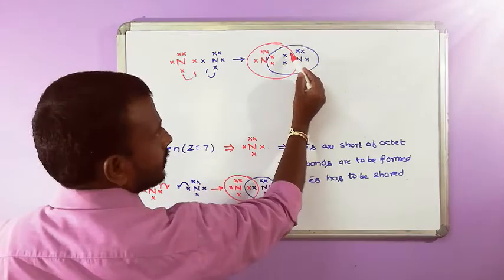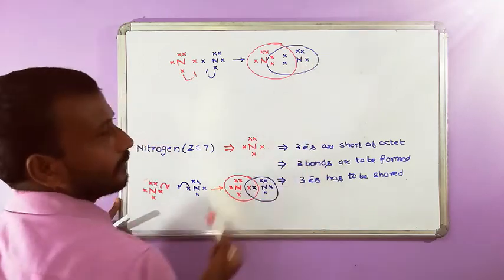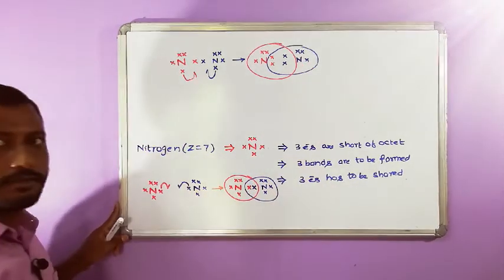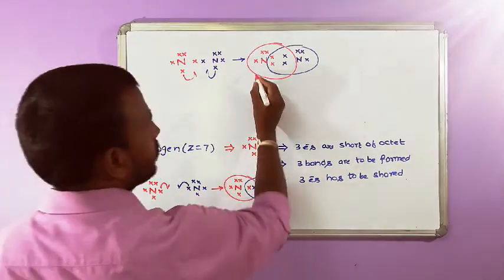For this atom, 1, 2, these are 4, 4 plus 2 is 6, 6 plus 1 is 7. Only a septet you got. Again they are going to share one more electron each.